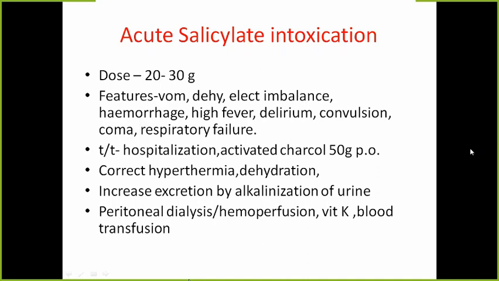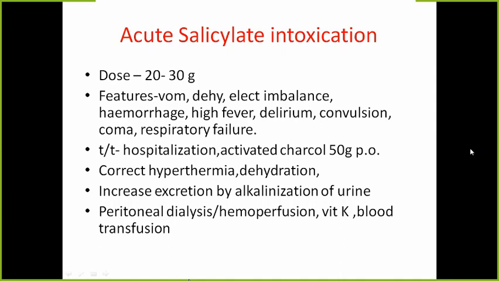Symptomatic treatment for hyperthermia: we can do cold sponging. For dehydration, IV fluids. We have to increase the excretion of the drug by alkalinization of urine. Lastly, we can try peritoneal dialysis or hemodialysis. Vitamin K supplementation is also required and in some patients blood transfusion.